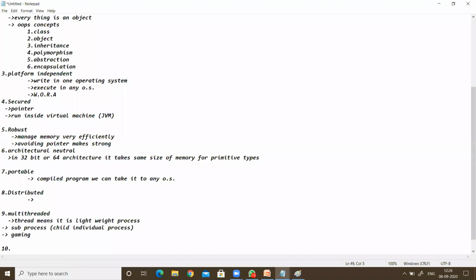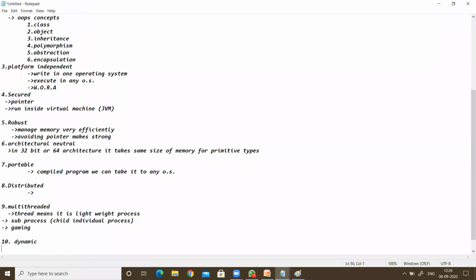The next one, the last one, is dynamic. It is a dynamic programming language. Java is a dynamic programming language because it loads classes. Whatever class we write in C++, you were already introduced to classes, and here we will learn in depth as well. Here it can load the classes dynamically.